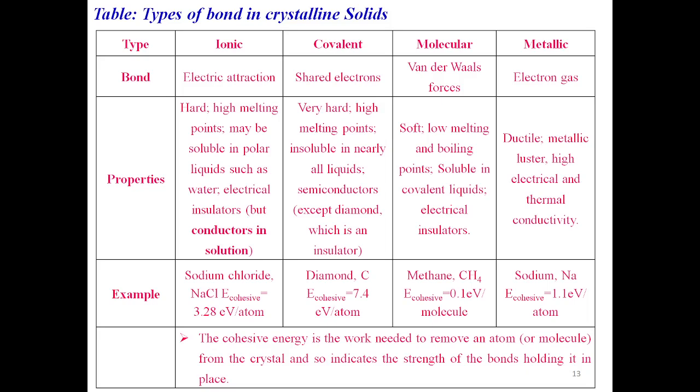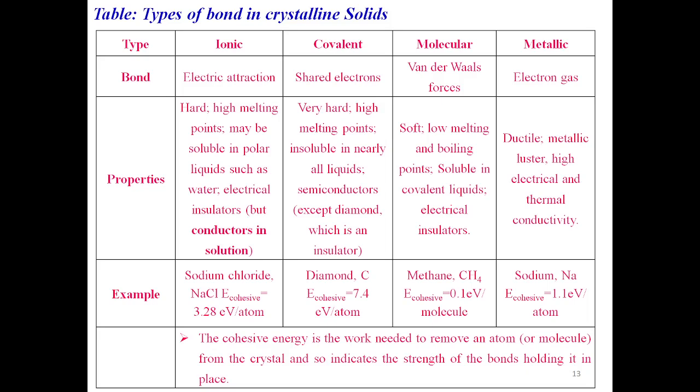In this slide, we have a comparison chart of all the types of bonds in solids. So the types of bonds are ionic, covalent, molecular and metallic bonds. The bond formation in ionic is by electric attraction or electrostatic attraction, and covalent by shared electrons. Molecular by van der Waals forces, metallic by electron gas or free electron cloud.